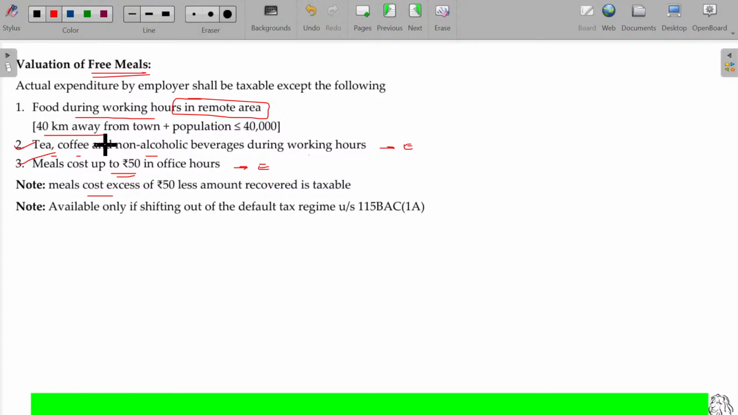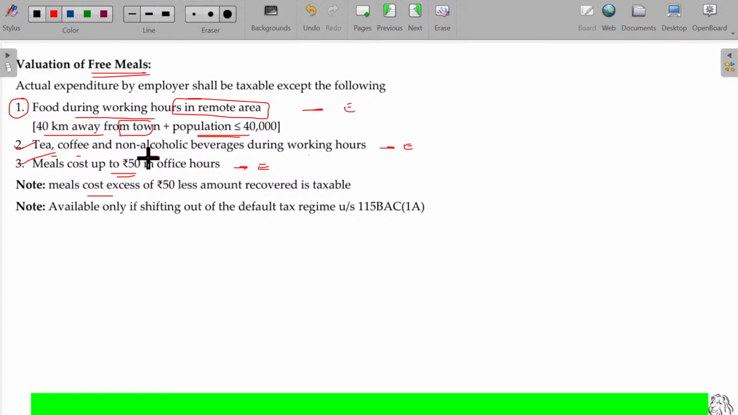In that case, during the working hours, the employer may have their own canteen to provide the food for them. In that case, 50 rupees or 70 rupees is not a matter. Any amount is not a matter, it's exempted. The condition is that it is 40 kilometers away from town and the population in that particular locality is less than or equal to 40,000. So that is the first condition, and in this first condition it is exempted.